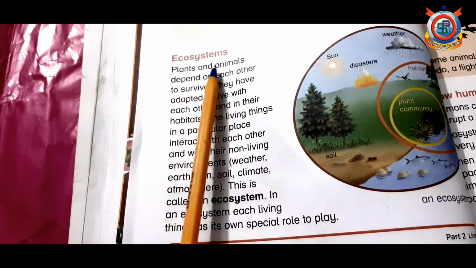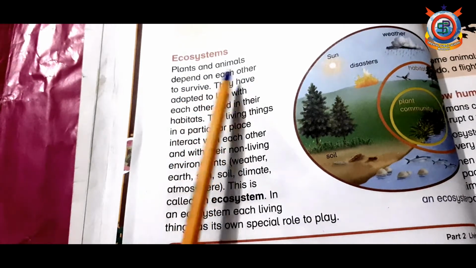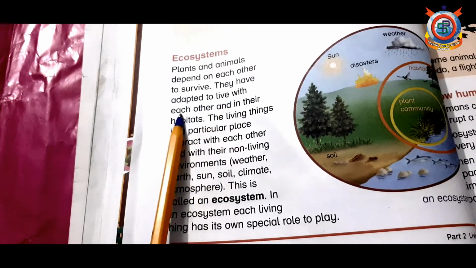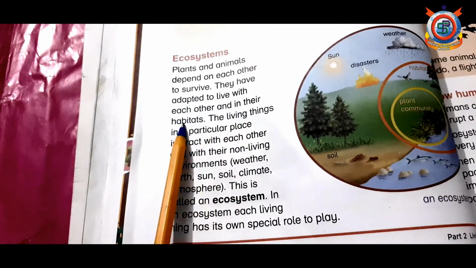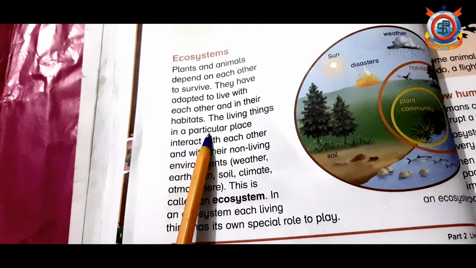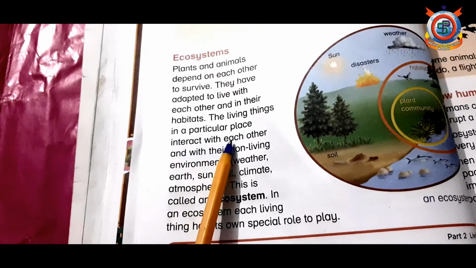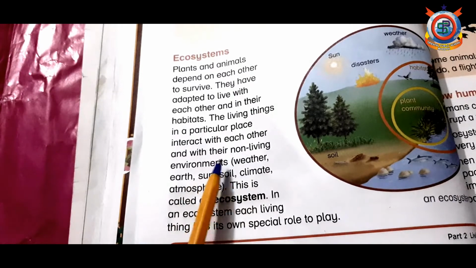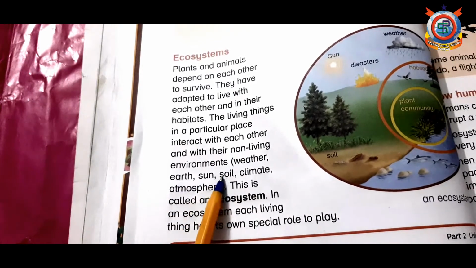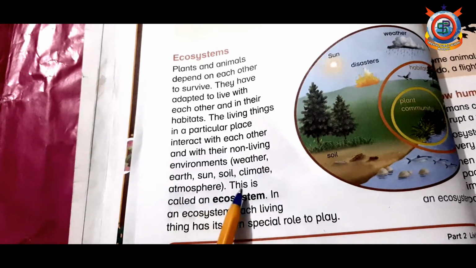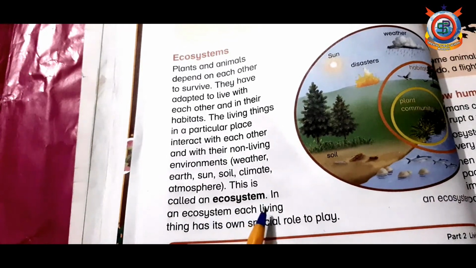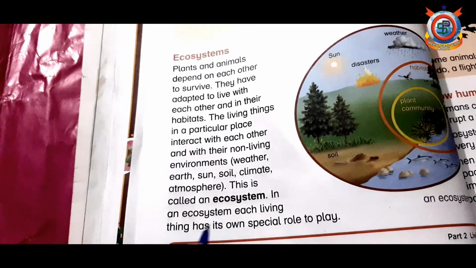Ecosystems. Plants and animals depend on each other to survive. They have adapted to live with each other and in their habitats. The living things in a particular place interact with each other and with their non-living environments. Non-living environments are weather, earth, sun, soil, climate and atmosphere. This is called an ecosystem. In an ecosystem, each living thing has its own special role to play.